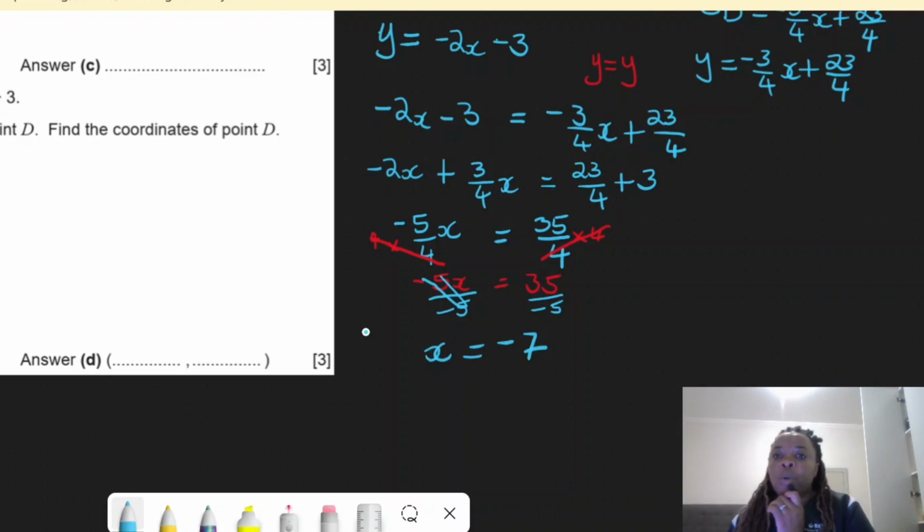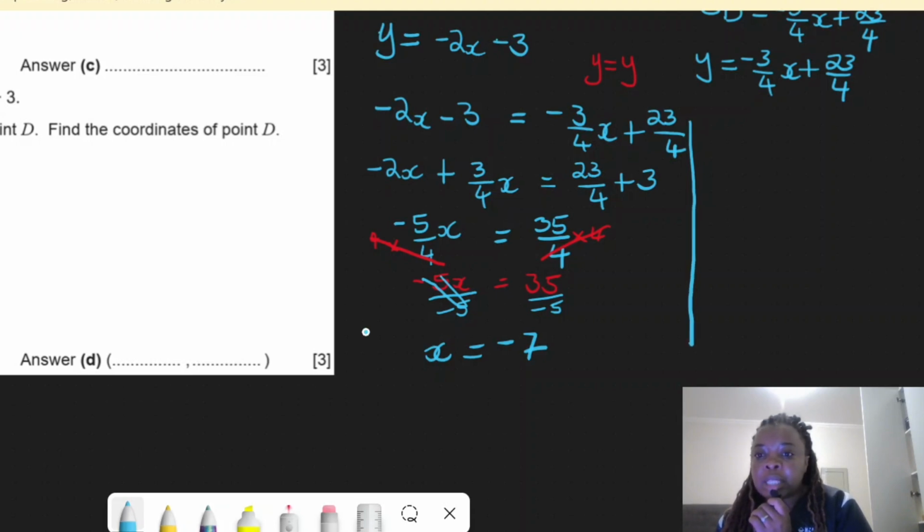And since I know x, I can use one of these equations to find y. So to get y, this is what you will do. You just choose the one that you're bonding the most with. You don't have to use this one. You could have used that as well. But just use one that is safe, and if you have time, you can always confirm with the other one. So I want to know y.